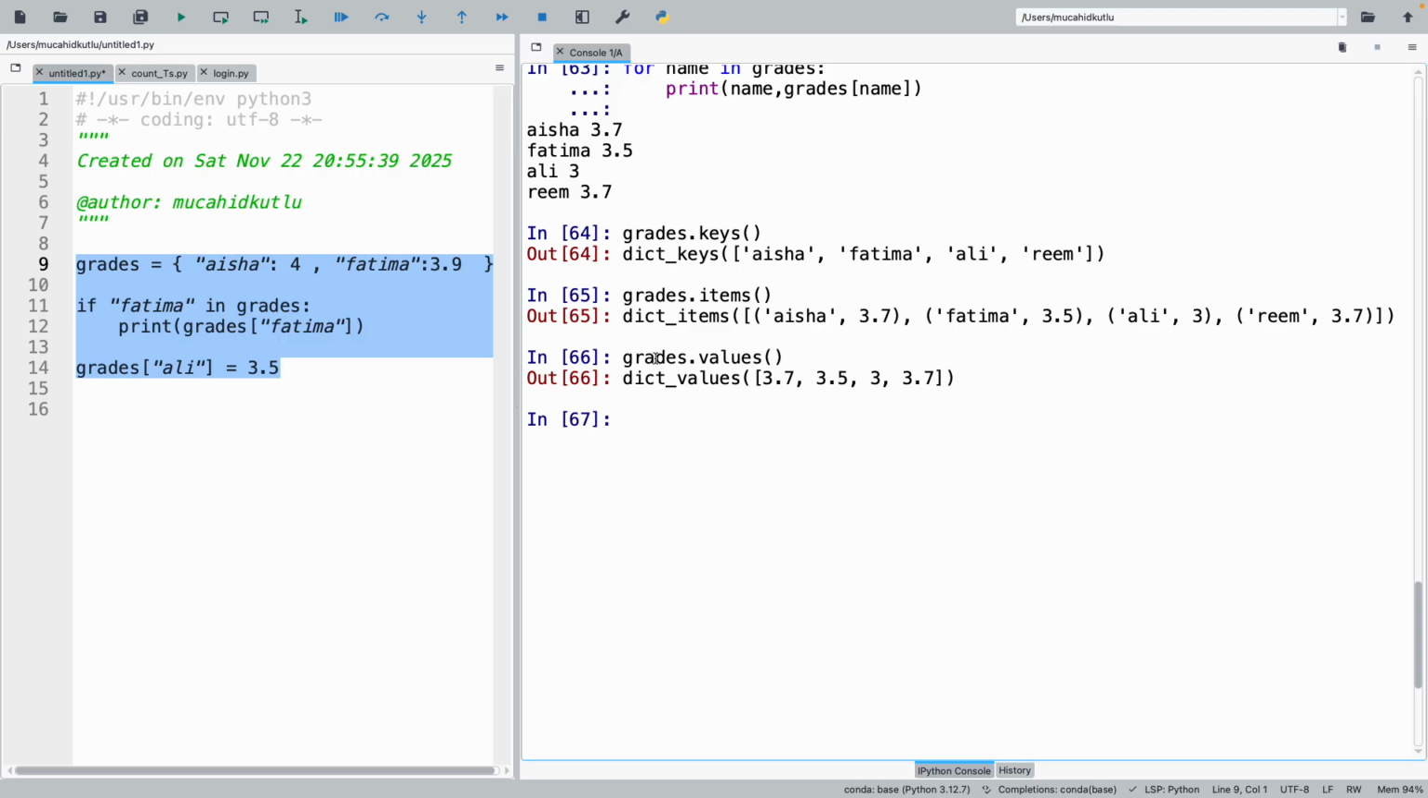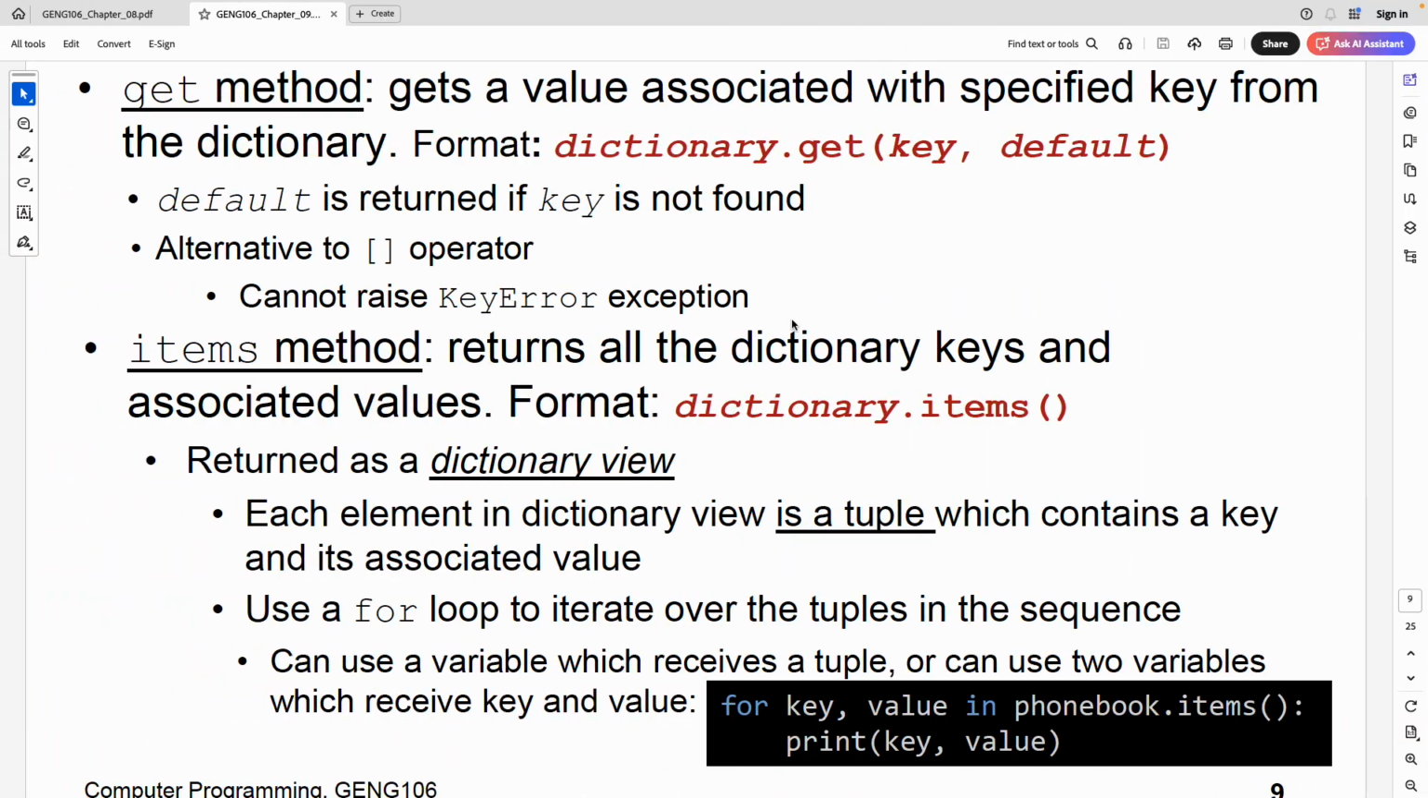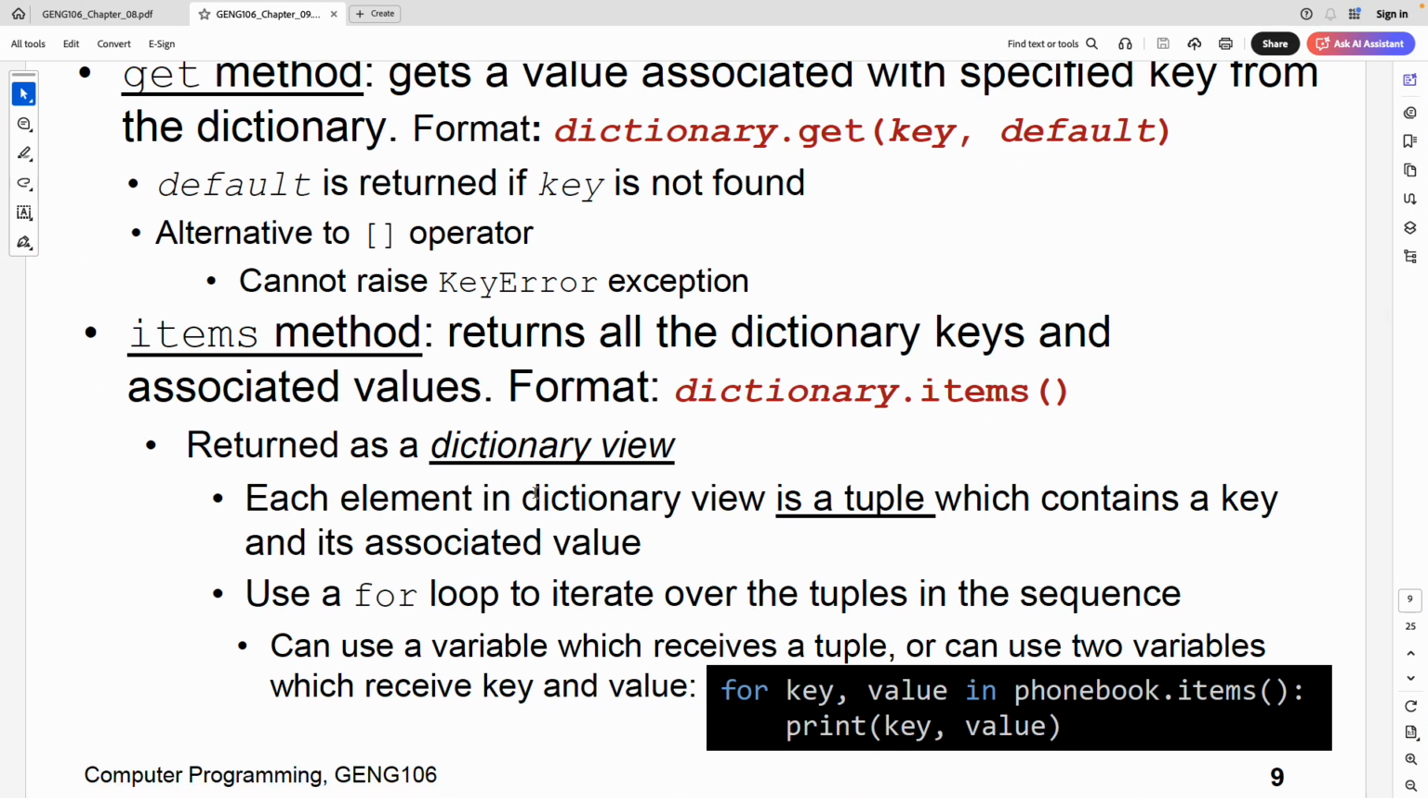So based on your need, if you just need the keys, then just call this one so as not to process the others. If you just need the values, maybe I just need to find the average score, then I don't need the student names. I just need the values. So I can use this values function. But if you need both, then you can use this to get both values. Any questions so far?